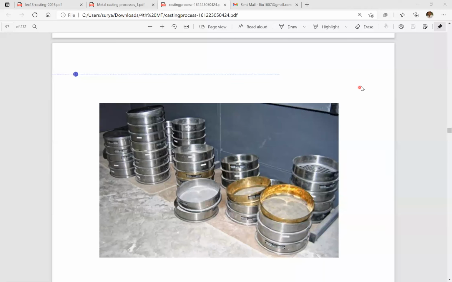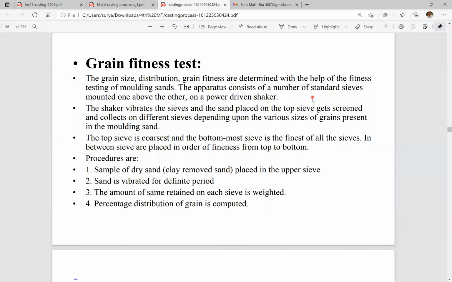If the grain size is high, the higher grain size gives us good properties, good permeability and good strength also. So here we can calculate the grain size of the sands.